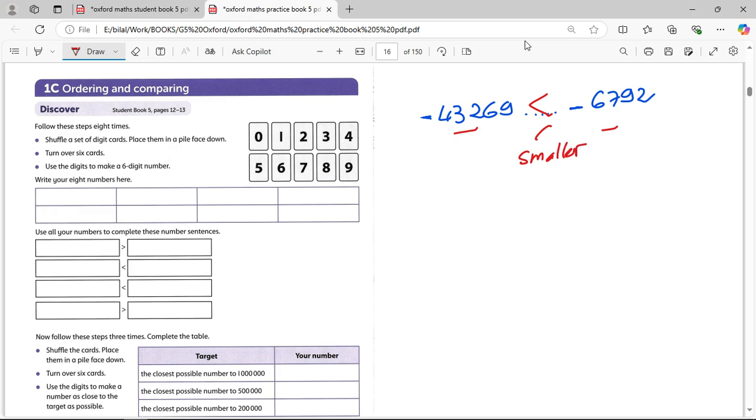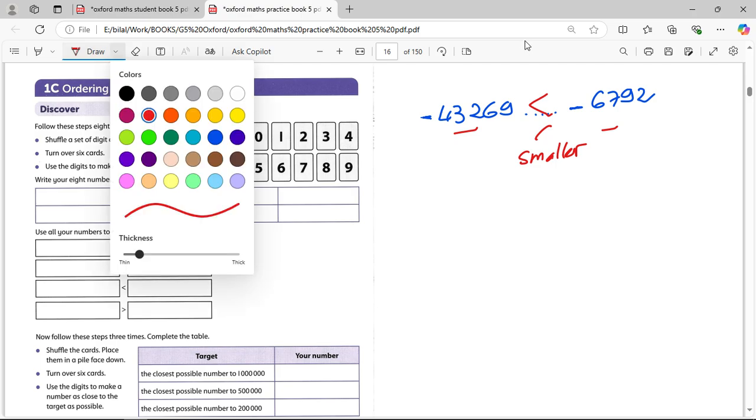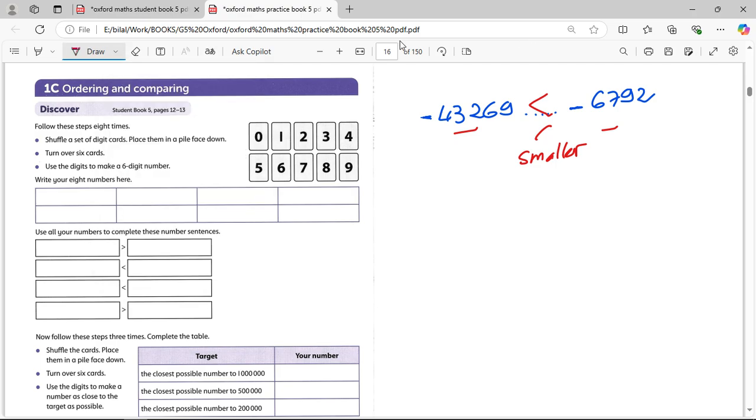Okay? What if it was positive? Let's take, for example, positive. I think it's much easier for you guys. If you say 5,692, and then maybe a little bit of a trick, say 6,592, then whatever you do, it's obvious who's bigger here.